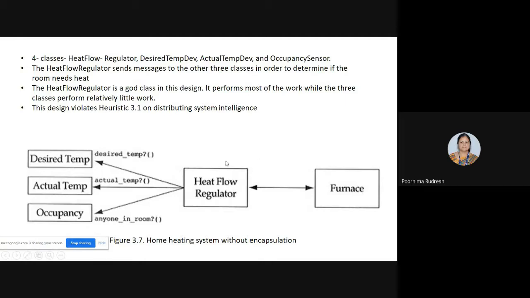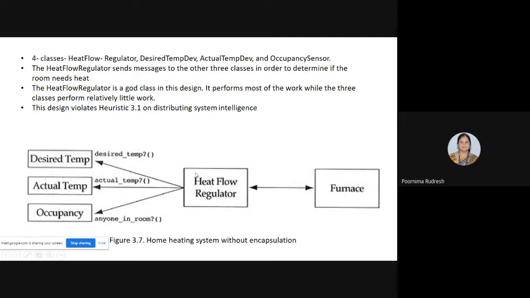Understood? When we say it is a guard class problem, one of the classes will perform most of the work and the remaining classes will perform very little work. Then the class which is performing most of the work is said to be a guard class, and the problem is called the guard class problem.